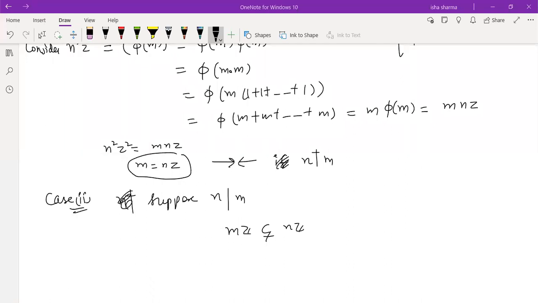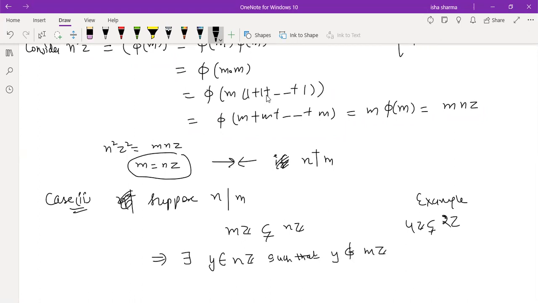Yeah, I'm back here. So when n is dividing m, as you know from the example, 4Z is contained in 2Z, it's a proper subset. So this implies there will exist some y belonging to nZ such that y does not belong to mZ. So there will always be some extra elements in nZ, right?